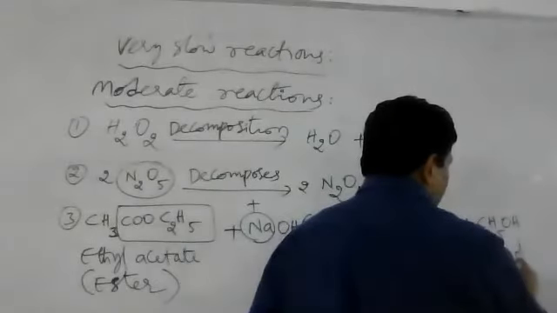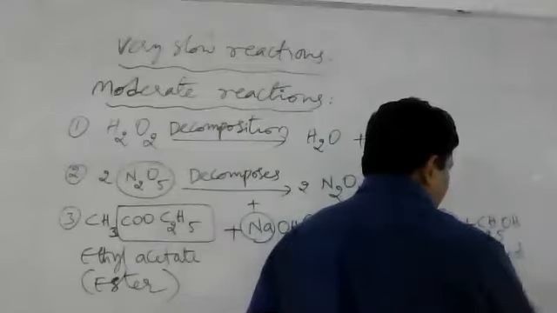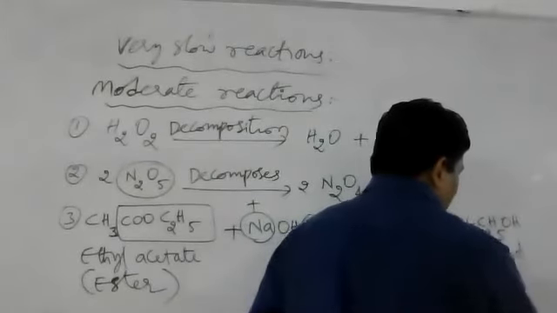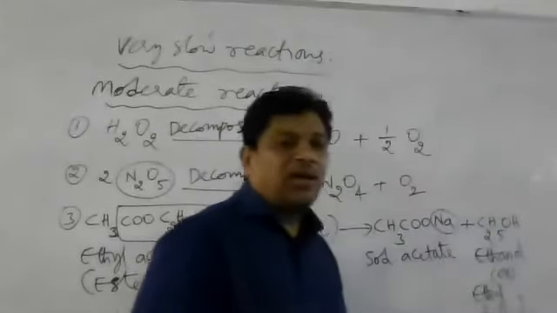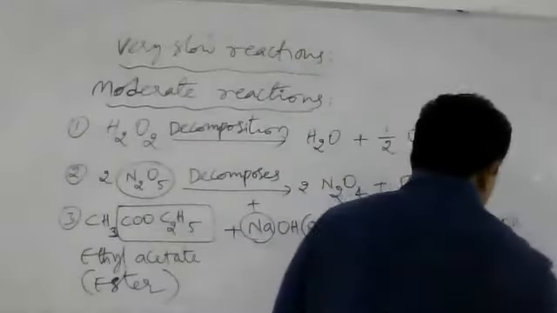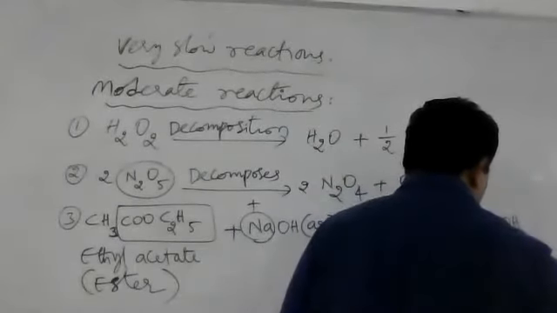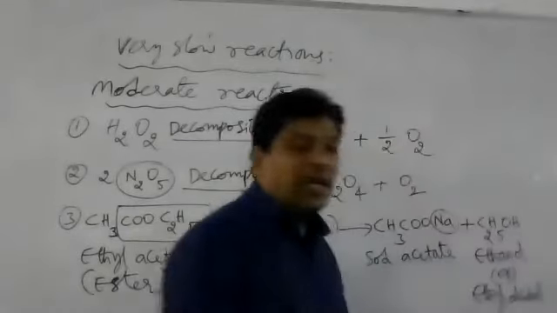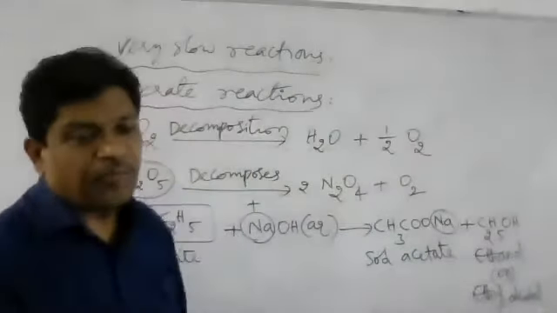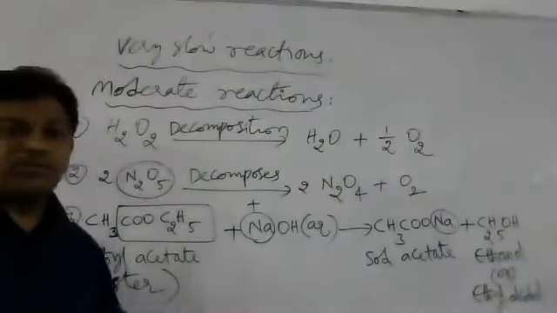Ethyl alcohol or ethanol. Is that clear? So ethyl alcohol or ethanol is obtained here.